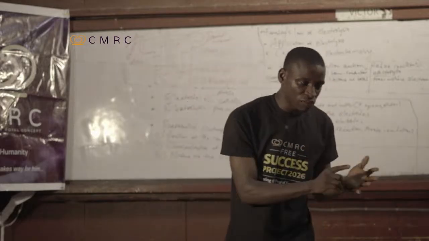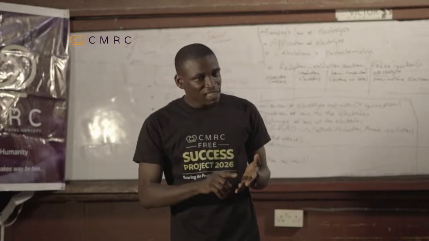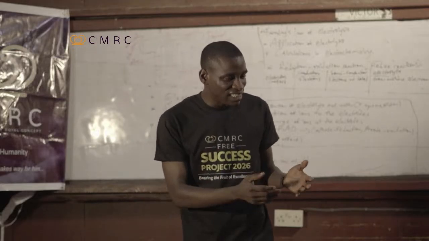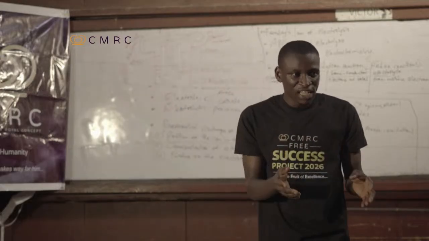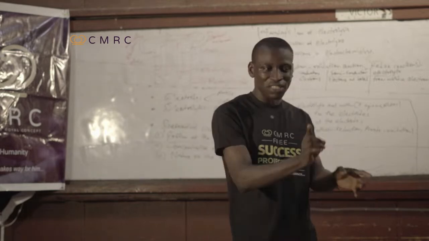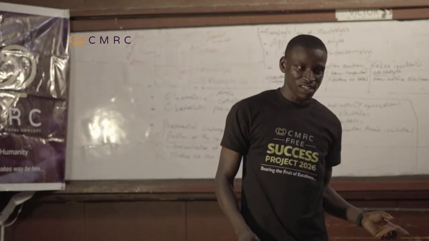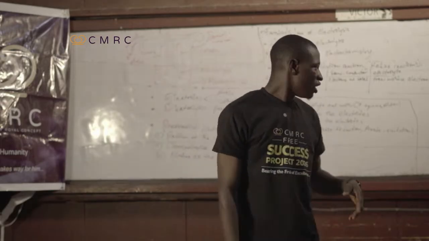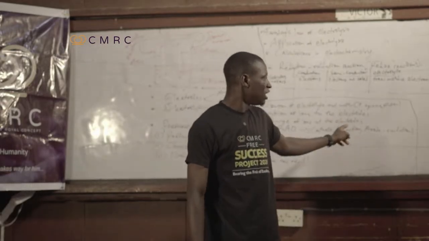So we need to know this. Oxidation, process of electron loss. Reduction, process of electron gain. However, in a redox reaction, an oxidizing agent becomes reduced, while a reducing agent becomes oxidized. So that's the way it works. At the cathode there is reduction, and at the anode there is what?